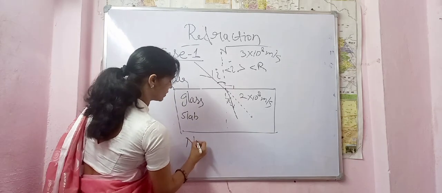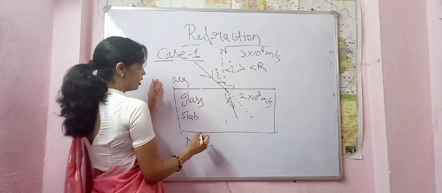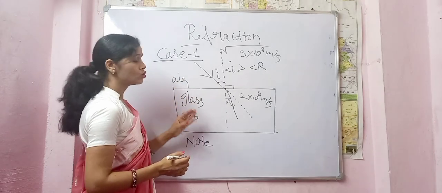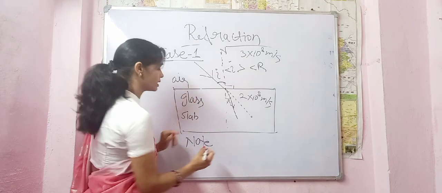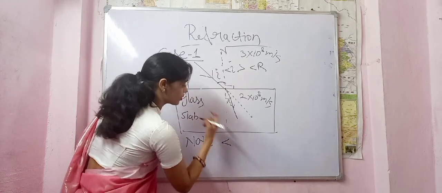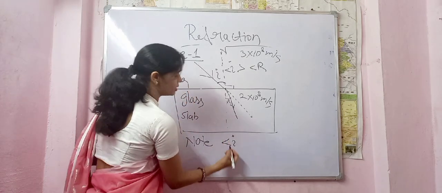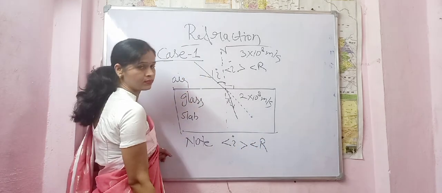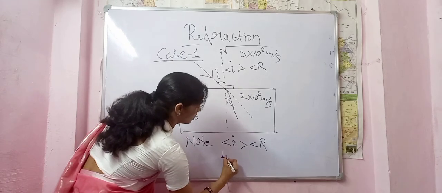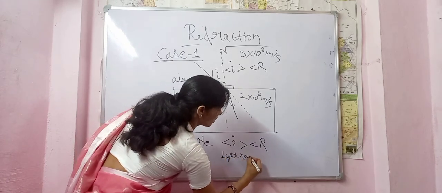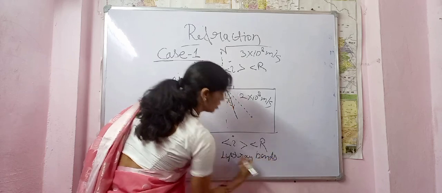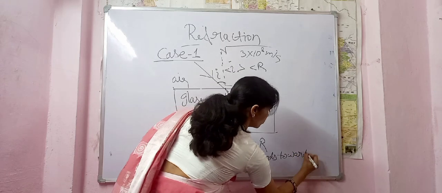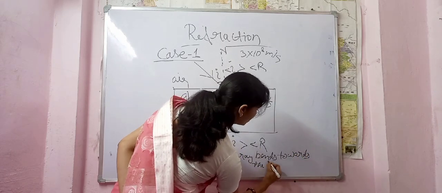So note, for case 1 where light is traveling from air to glass, or from rarer medium to denser medium, angle I, the angle of incidence, is greater than angle of refraction. And the light ray bends towards the normal.